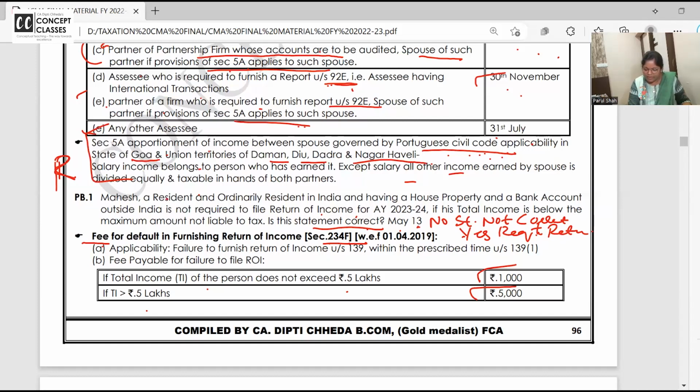Why? Because he is having signing authority outside India. As he is having signing authority outside India in a bank, he is required to file the return.